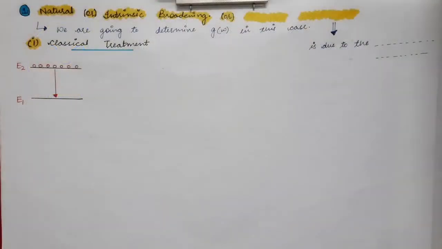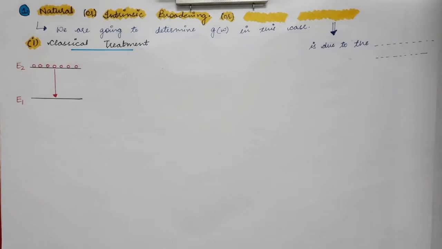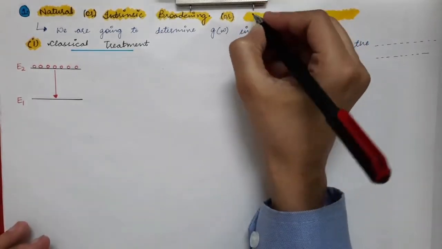In this next lecture, we are going to discuss natural broadening, which is also termed intrinsic broadening, or lifetime broadening.